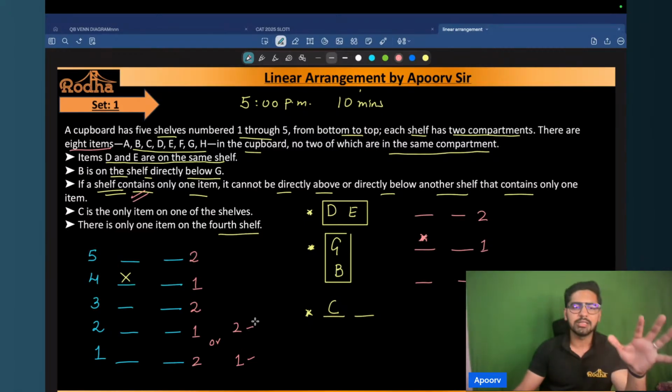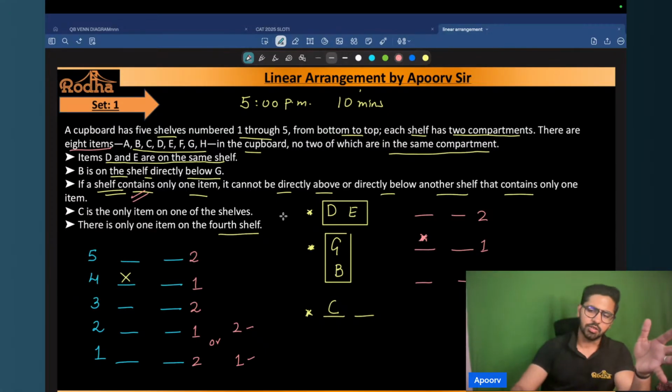So this is my entire understanding from the given set of statements that I have got here, right? So I hope everybody is comfortable till here. We have understood every single point. We have noted down our conditions, and now I think we are pretty good to go with the questions one by one here.